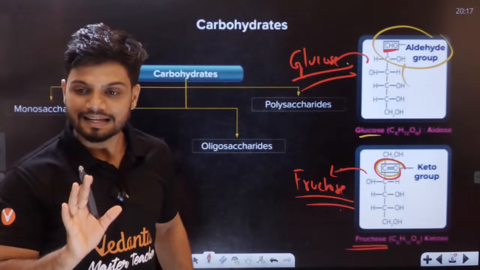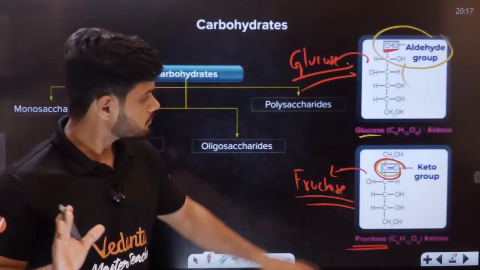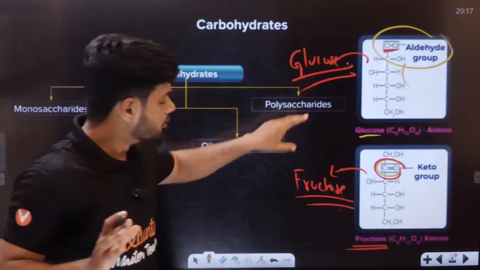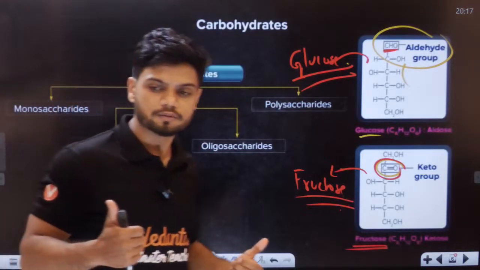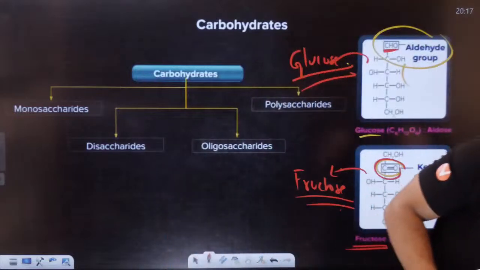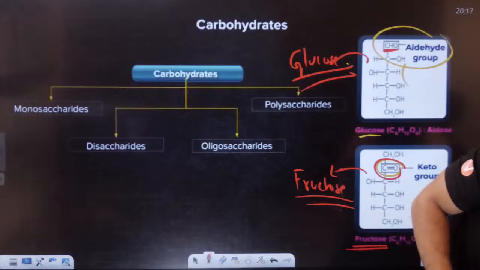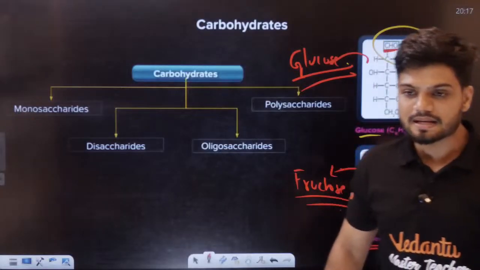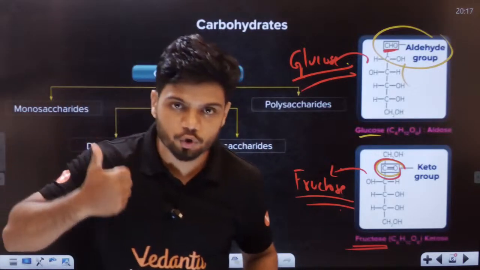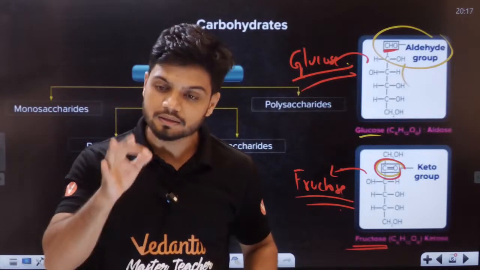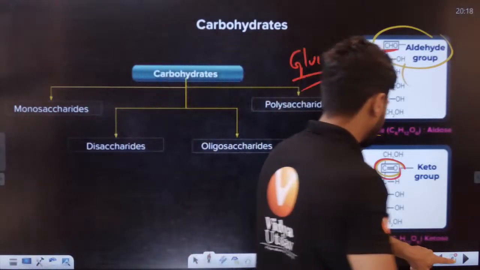Okay, students, is that clear to all of you? The difference should be remembered by everyone: glucose has aldehyde, fructose has ketone. I want everyone to respond quickly in the chat. Is that clear? Quickly smash the like button. Glucose has an aldehyde and fructose has a ketone. That is the main structural difference between glucose and fructose. Perfect, friends.